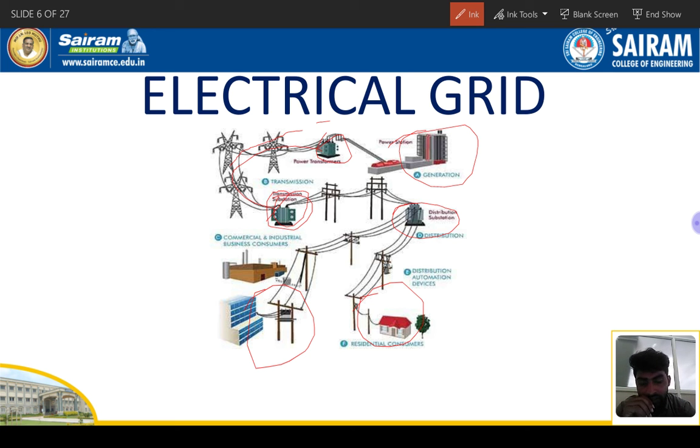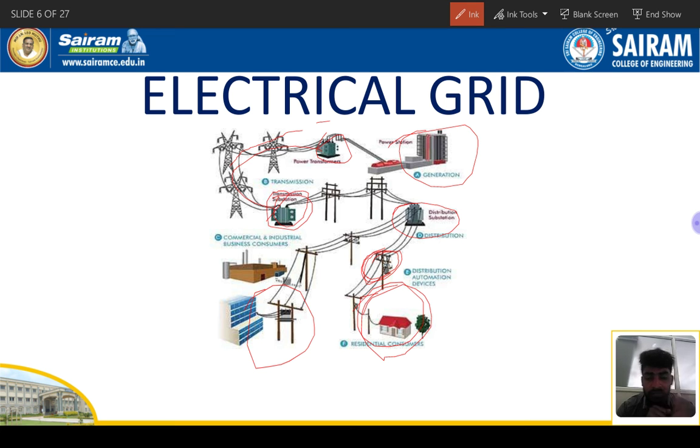After that, just consider this one is your college. This one is the backside of your gate. Backside of your college, there is an H-pole mounted or cement concrete mounted substation. That converts 11 kilovolts to 415 or 230 volts. That's the best example. This is an electrical grid. That grid includes generation, transmission, distribution, utilization, right? So this is the overall picture of your power supply system. You can draw a single line diagram of this power supply system also.